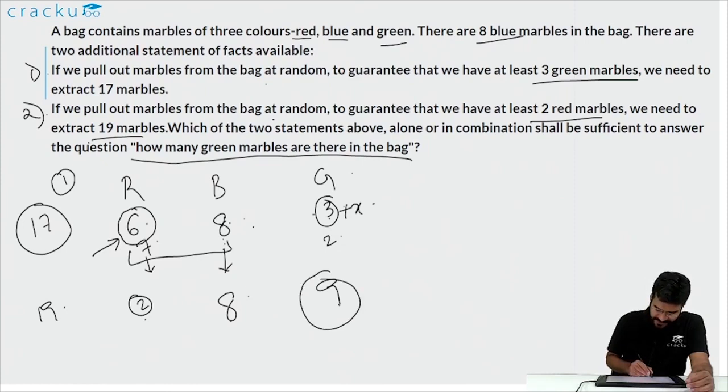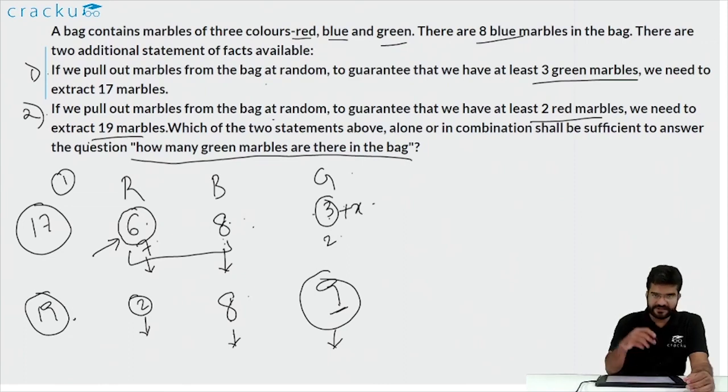Because after you extract all the blue marbles, in the worst case scenario, when you are trying to minimize the number of red marbles that are taken out, the first 8 marbles that you take are blue, then the next 9 marbles that you take are green. Now you have exhausted all the green marbles. So whatever marbles you are going to take out now will be red marbles. So once you take 2 more marbles, they will be red, and the total will be 19. So using this statement, you can figure out that the number of green marbles is 9.